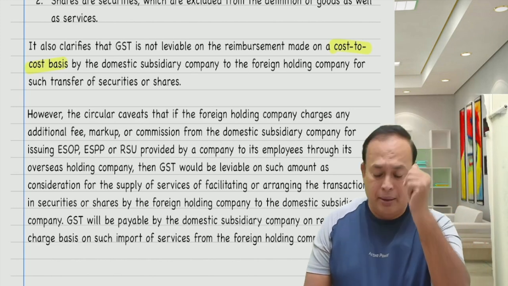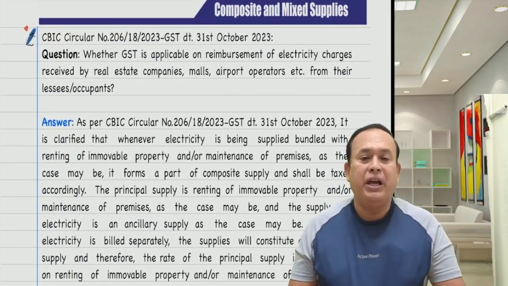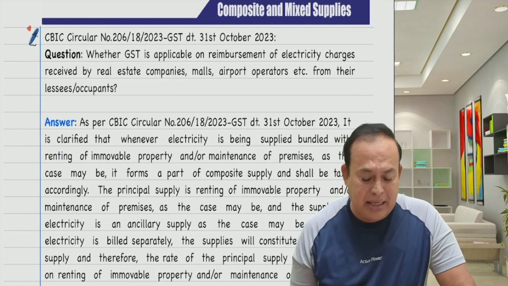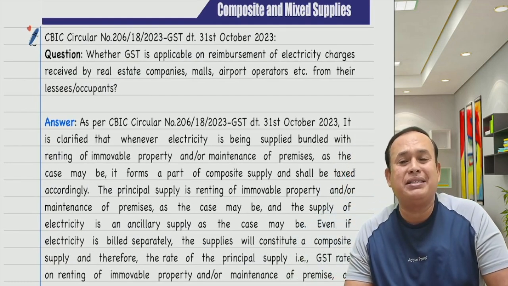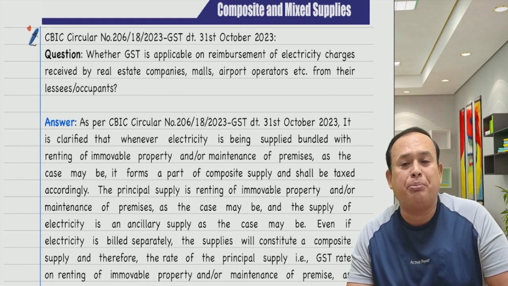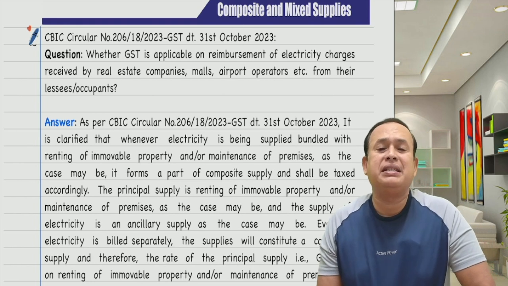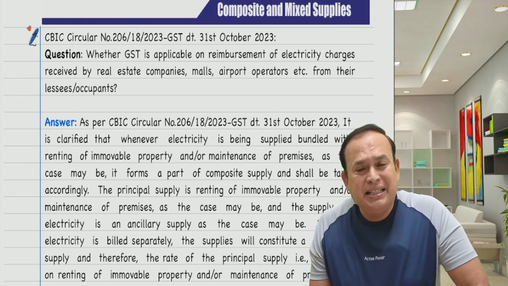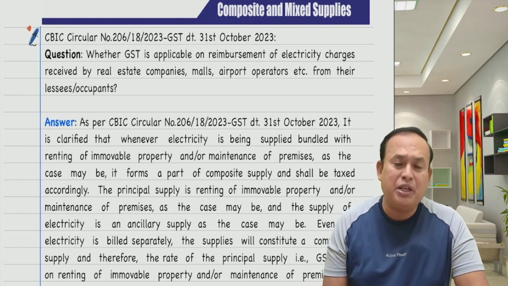under the RCM. Further, my dear friends, there is a clarification given by the CBIC on whether GST is applicable on reimbursement of electricity charges received by real estate companies, malls, airport operators, etc. from their lessees or occupants. Is it liable to pay GST? Simple to say, my dear friends. I will give a simple example.